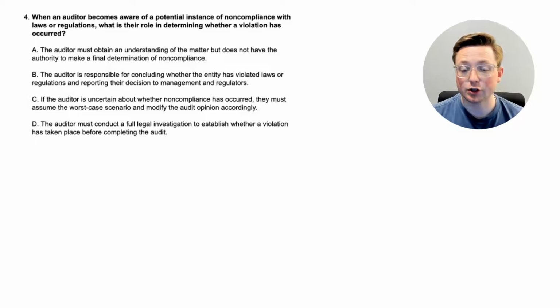Option B, the auditor is responsible for concluding whether the entity has violated laws or regulations and reporting their decision to management and regulators. Option C, if the auditor is uncertain about whether noncompliance has occurred, they must assume the worst case scenario and modify the audit opinion accordingly. Or option D, the auditor must conduct a full legal investigation to establish whether a violation has taken place before completing the audit. Based on these options, you can probably think through this and find one or two that seem more correct than the others. Think about what we've learned so far in the other questions, and when you're ready, come back, and we'll look at the answer together.